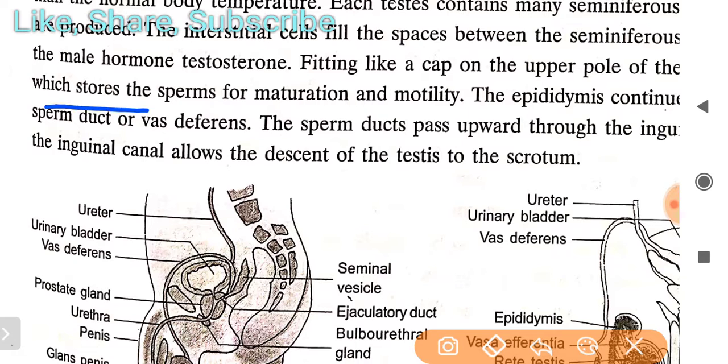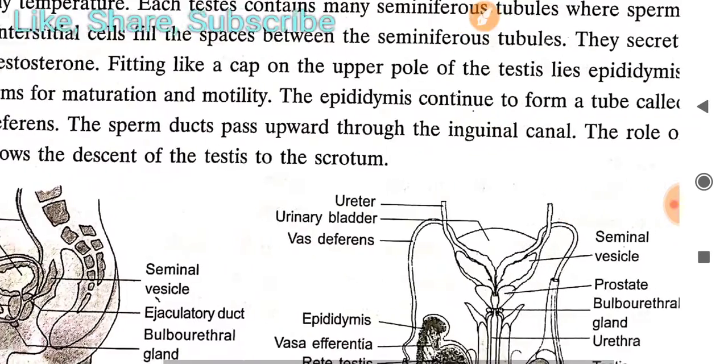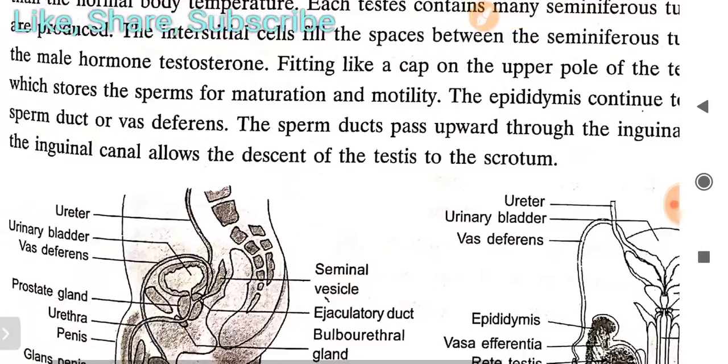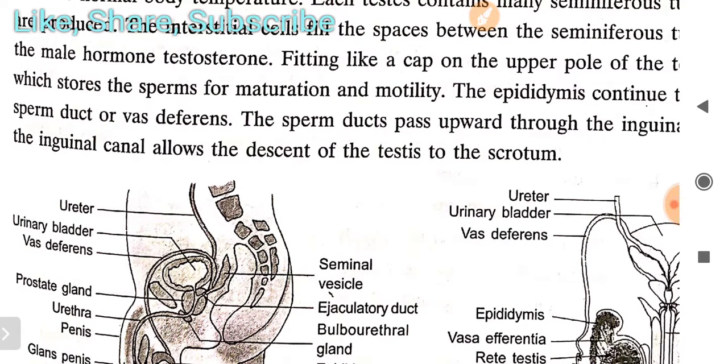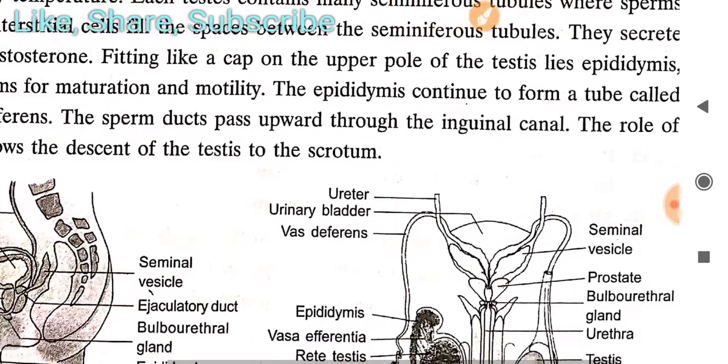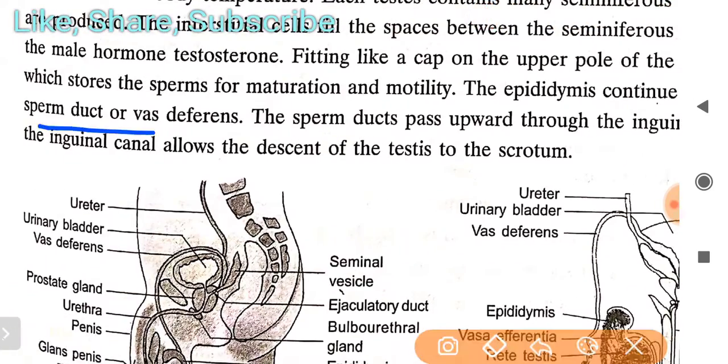Production is done by the seminiferous tubules, and the sperms are stored by the epididymis for their nourishment, maturation and motility. The epididymis continues to form a tube called the sperm duct or vas deferens, just for conduction.